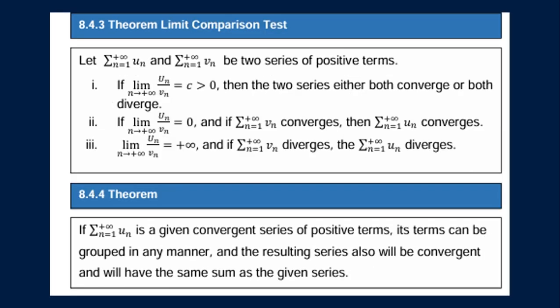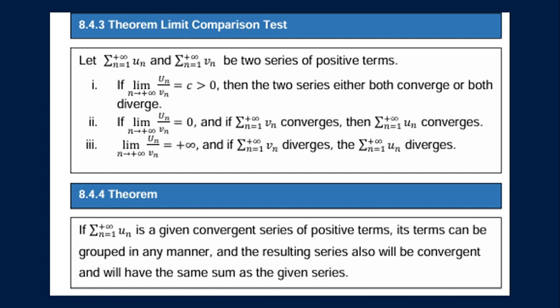Then we also have theorem 8.4.3, the limit comparison test. Let the summation of u sub n and the summation of v sub n, from n equals 1 to positive infinity, be two series of positive terms. If the limit of u sub n over v sub n as n approaches positive infinity is equal to c greater than 0, then the two series either both converge or both diverge.